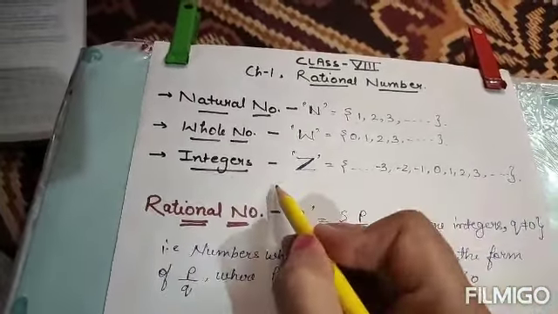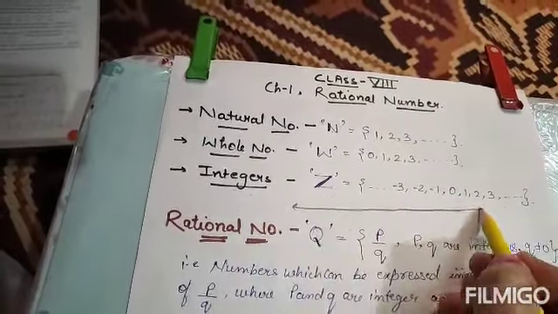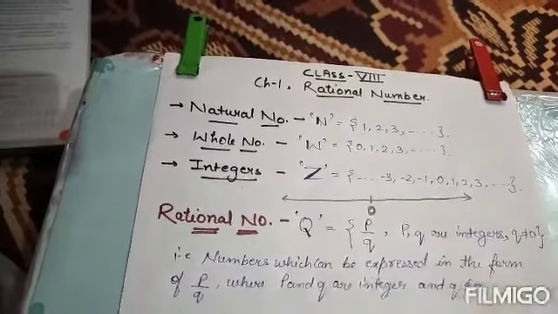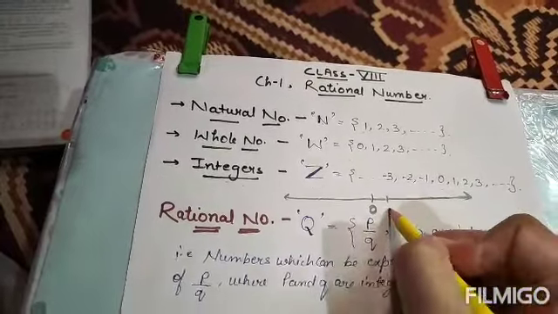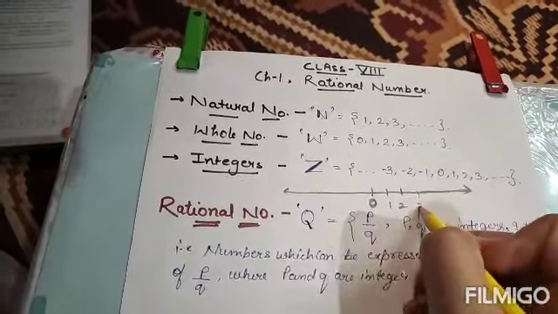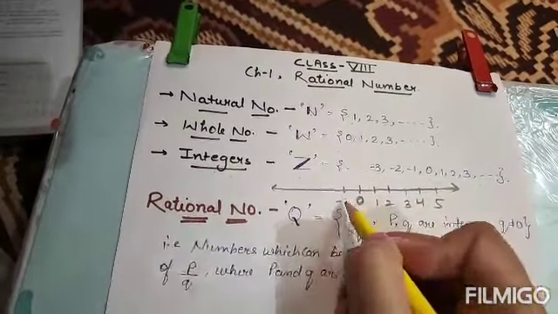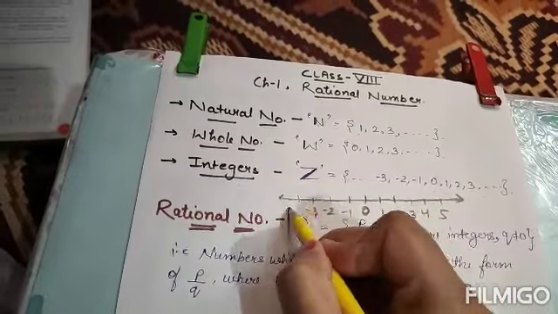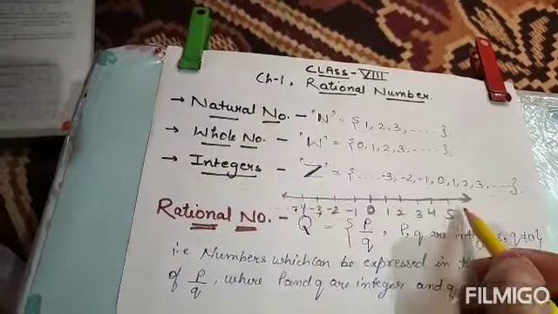Now you all know the number line which we have used in our previous classes. On a number line, this is the midpoint 0, and on the right side of the number line it contains all the positive numbers, right? And on the left hand side it contains all the negative numbers, and this becomes a number line.